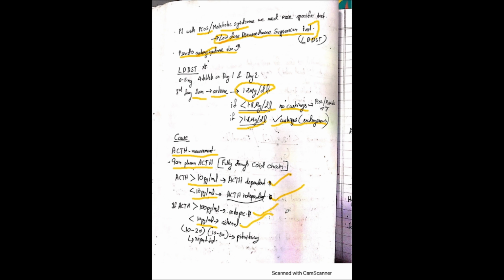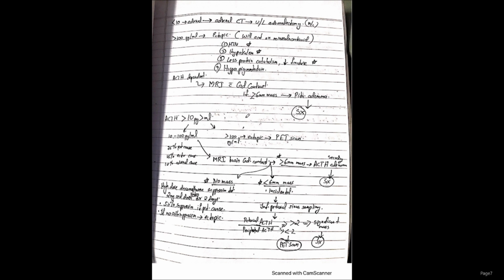All right, so sometimes there will be some values in between, like between 10 to 20 or 10 to 50. So it may be some pituitary cause. So we should repeat the test again to get accurate results and to confirm things. If it is less than 10, it may be adrenal. And for adrenal, we should take a CT, and most commonly a unilateral adrenalectomy should be done.